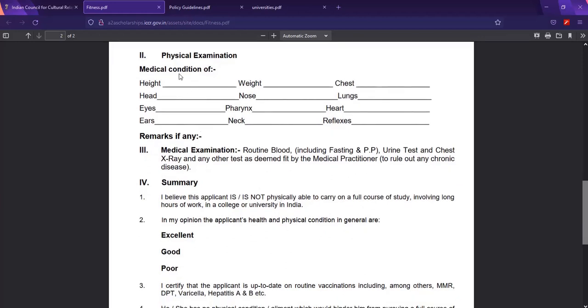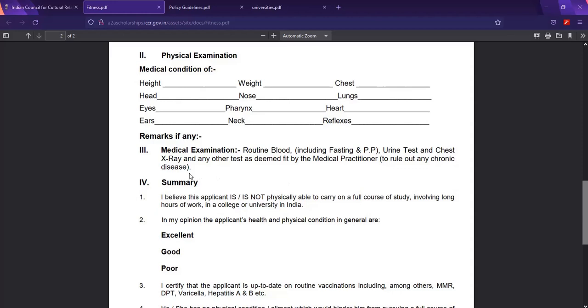So here, this is the physical examination. Your height, your weight, your chest, head, nose, lungs, eyes, pharynx. You have heart, ears, neck. These things your medical officer knows very well. So yeah, he or she will help you with these things. And here you have medical examination, routine blood including fasting and blood pressure, that is PP, urine test and chest x-ray and any other test as deemed fit by the medical practitioner to rule out any chronic disease.